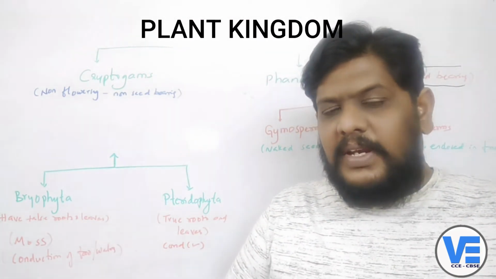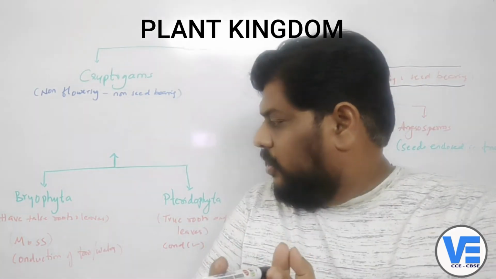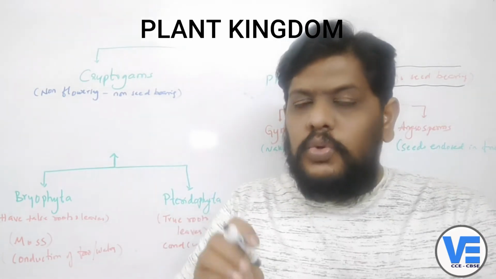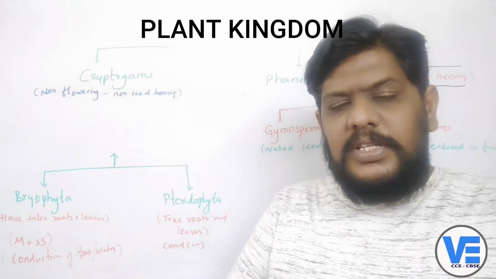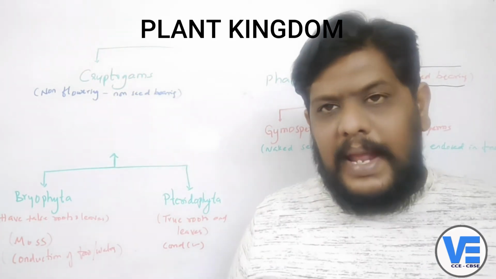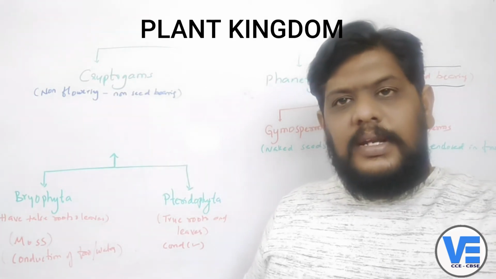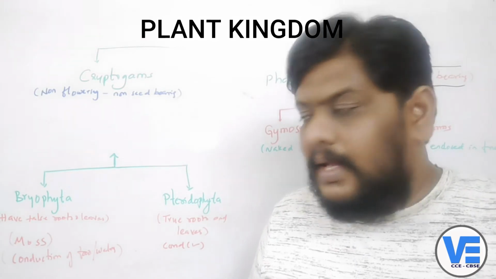Especially the moss plant doesn't have true leaves and true roots. The moss plant is also called an amphibian plant. That means it stays on the land, and when it's time for reproduction, it needs water. That's why we call this plant an amphibian plant.